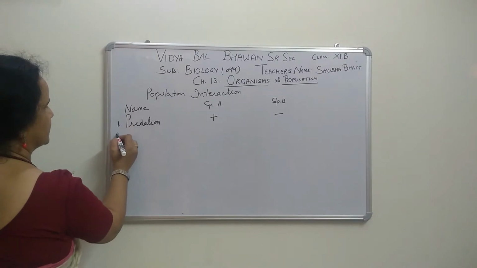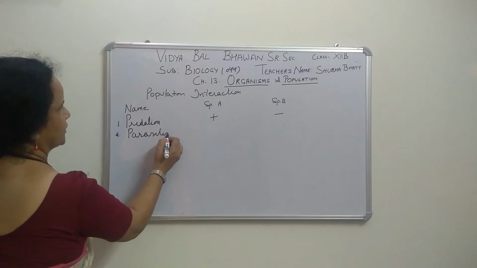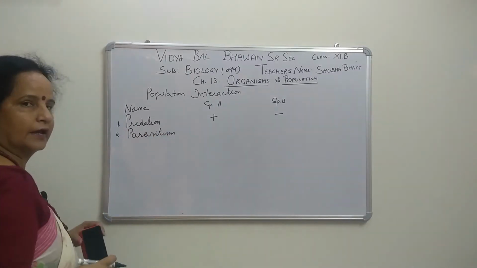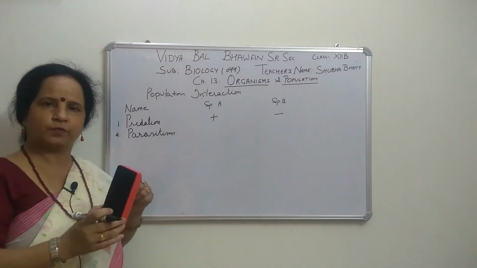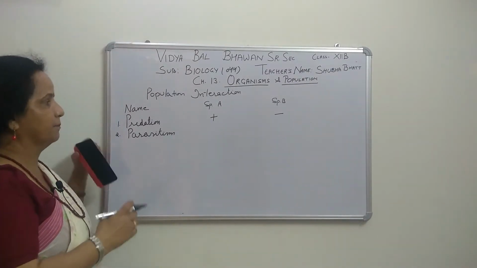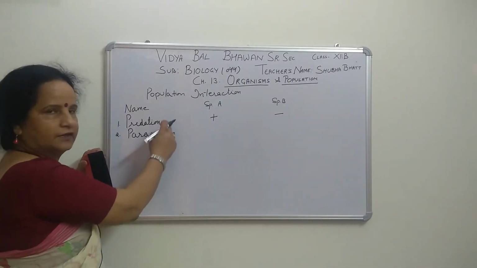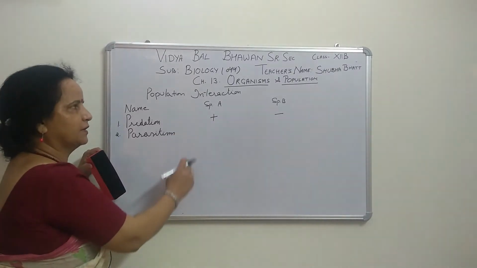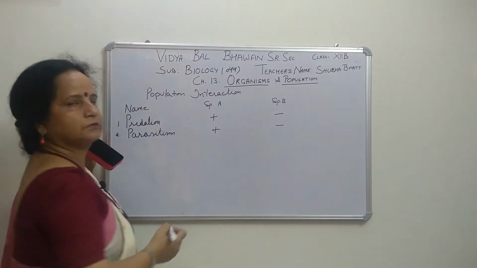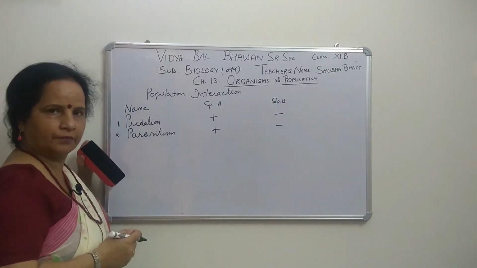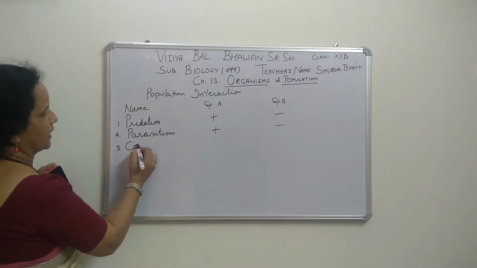The second interaction is parasitism. All of you know parasites, right? In the interaction between two species, one is harmed and the other benefits, which is similar to predation. I will tell you the difference; that's why I have taken these two together. In the same way, one species is harmed or killed.